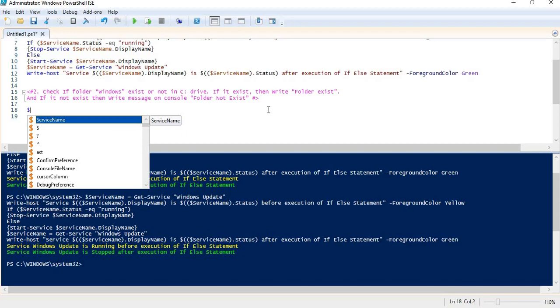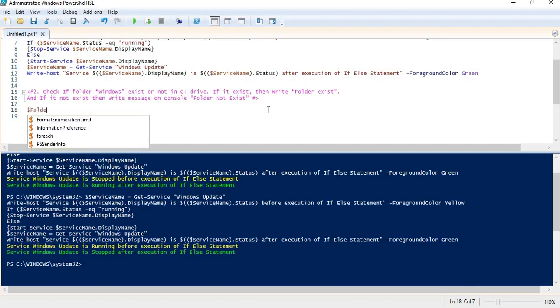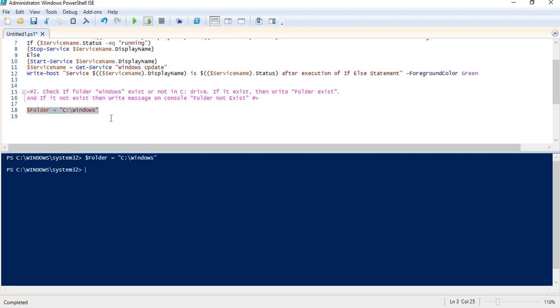So for that we can create a variable, and under that we can specify the path of that folder, right? Suppose I want to test for Windows. Fine. So I have created a variable, and let me see what is the value of this variable after creation, and it is C:\Windows. That is what I want to test, right?